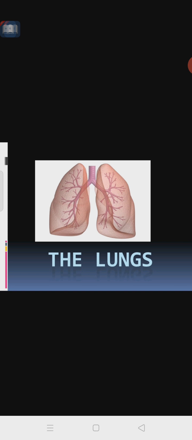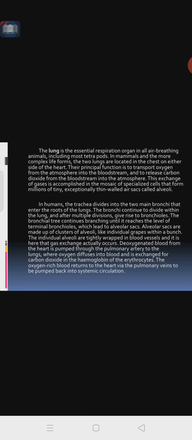Inhaling of O2 and exhaling of CO2 takes place, and even internal respiration takes place through the lungs. The exchange of the gases CO2 and O2 takes place between the cells, tissues and the lungs. So this is the brief account of the lungs. It is the essential respiratory organ in all air-breathing animals. All air-breathing animals contain lungs, including most of the tetrapods. All the tetrapods possess lungs.